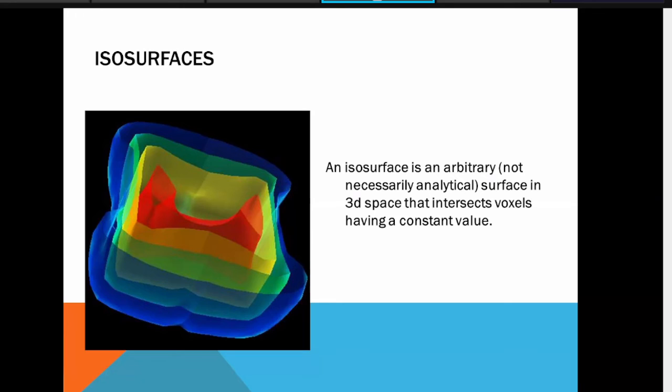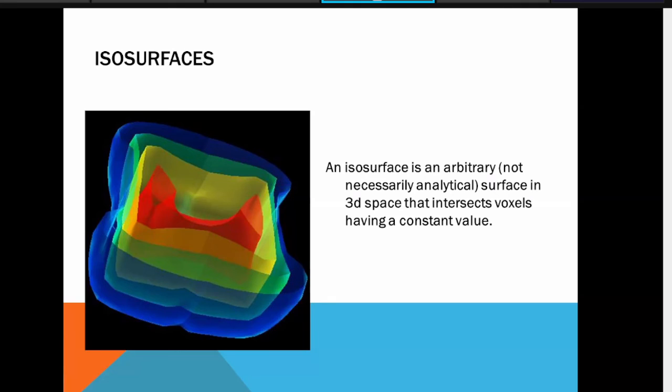Now this is also one very important concept, isosurface. Sometimes you're not always able to specify the complete object. It is quite memory consuming. Imagine that you want to create a brain model, and if you want to store each and every voxel, then it may be quite memory consuming. So what is the optimized form for that brain mapping? Using isosurface, the marching cube algorithm and some other algorithms are available. We can take the help of these isosurfaces to map the brain.